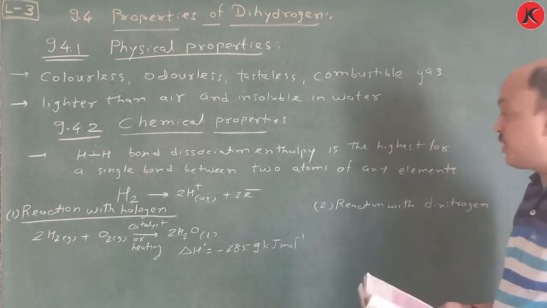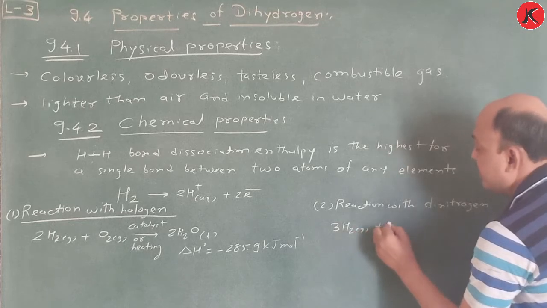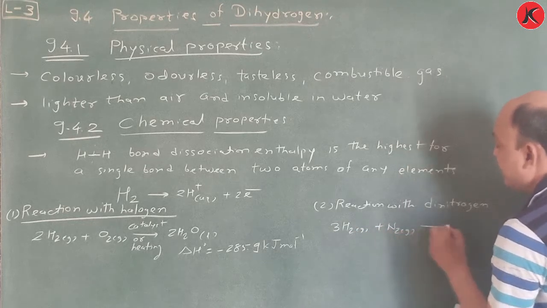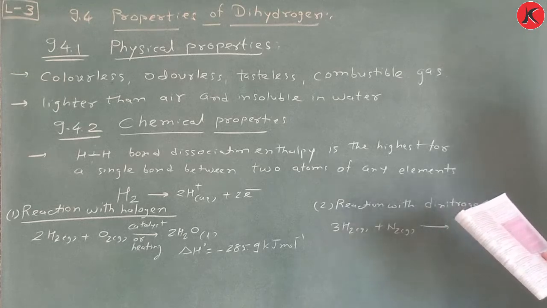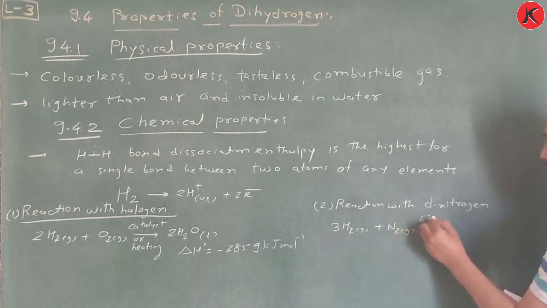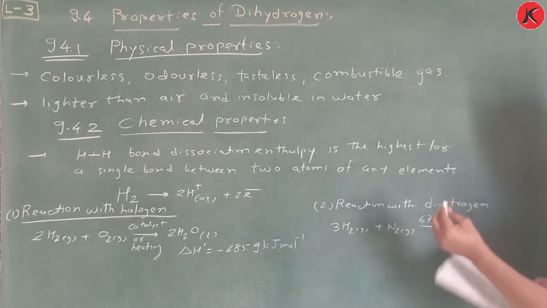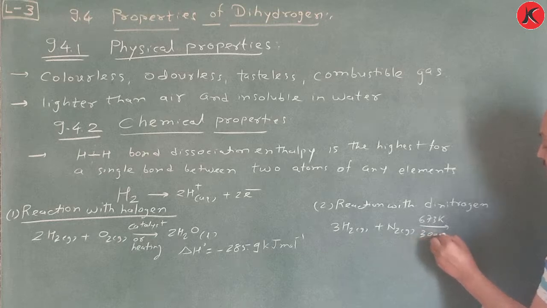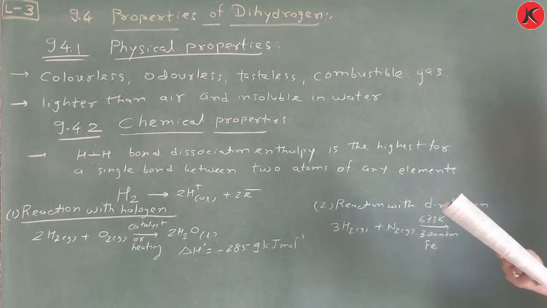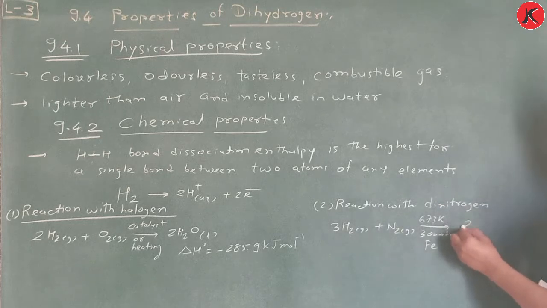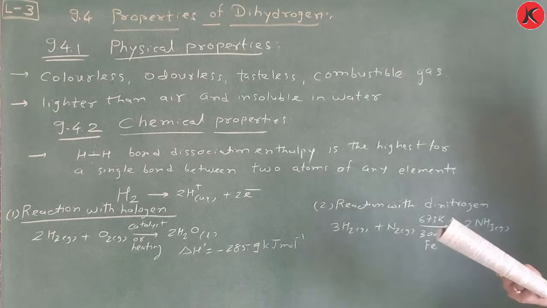This is nothing but Haber's process. 3H2 gas plus N2 gas, at a temperature maintained at 673 Kelvin and pressure of 300 atmosphere, and here you have to use finely divided iron powder. So you get 2 moles of ammonia gas. This is nothing but Haber's process.